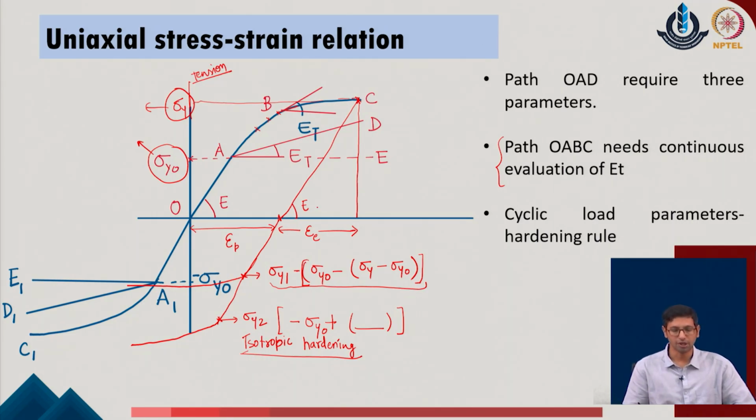But the point is that as we go with the cyclic loadings, now the number of parameters which we initially defined for the system only based upon the tangent modulus of elasticity increases, and they also now include what kind of hardening behavior the material is following, whether it is kinematic hardening or isotropic hardening. It also understands now up to what level the system has been loaded, in say one of the parameters, from which it starts the load reversal.